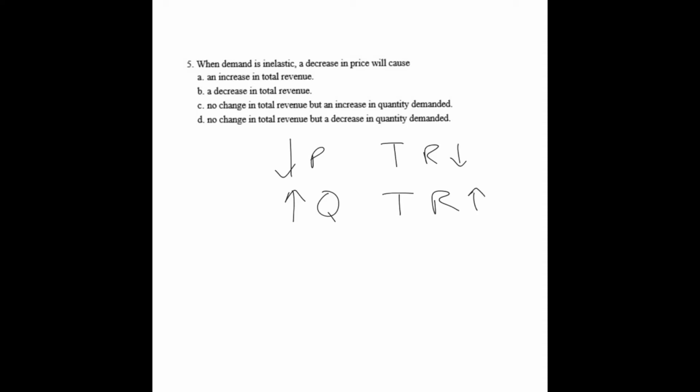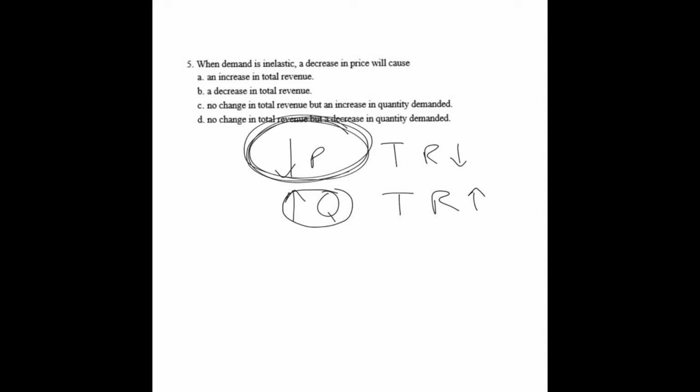So if we know that consumers are inelastic, we know that this quantity demanded is going to be small. So we're going to have a small change in quantity demanded and a big change in price relatively. So the negative impact of the price is going to be greater than the positive impact from the quantity.